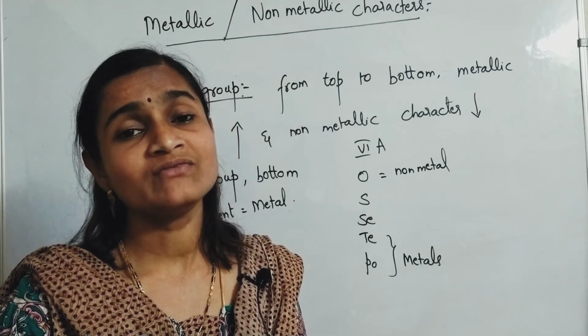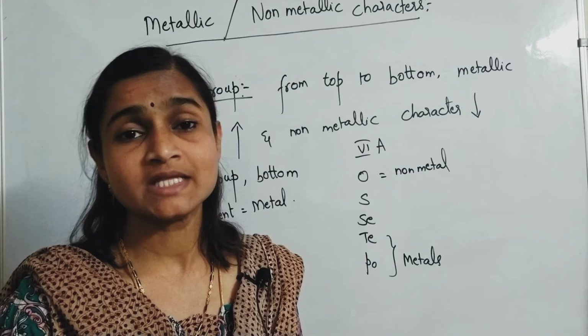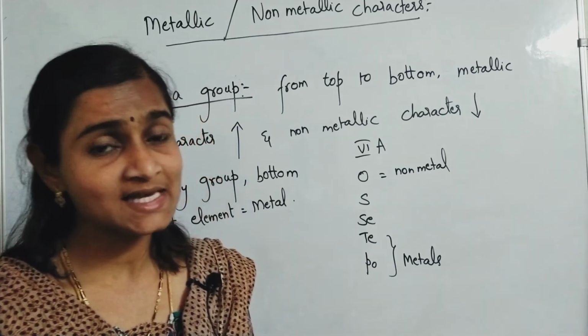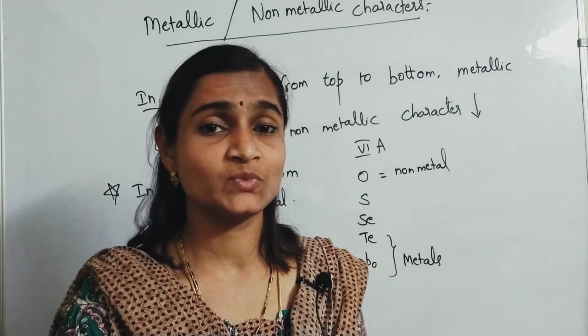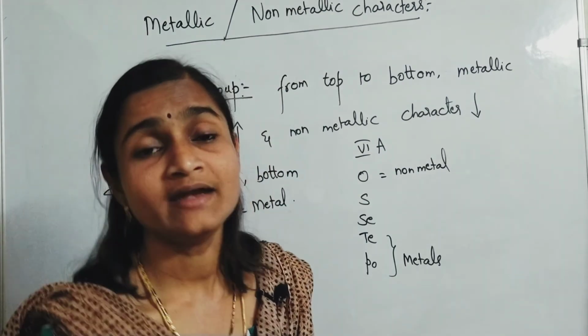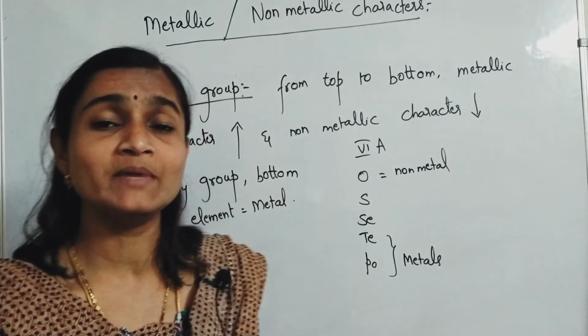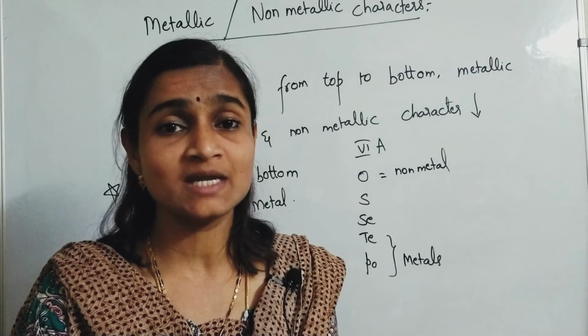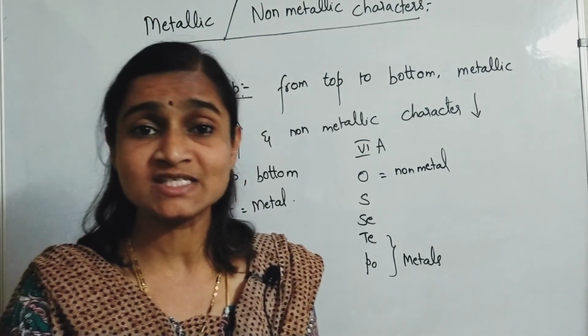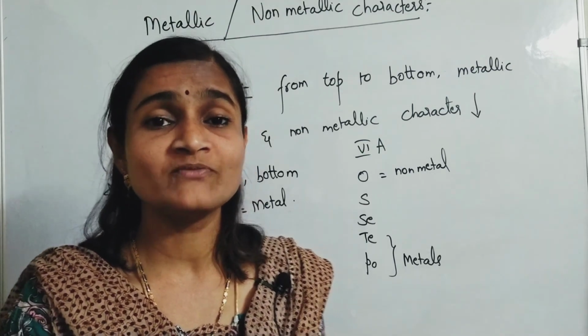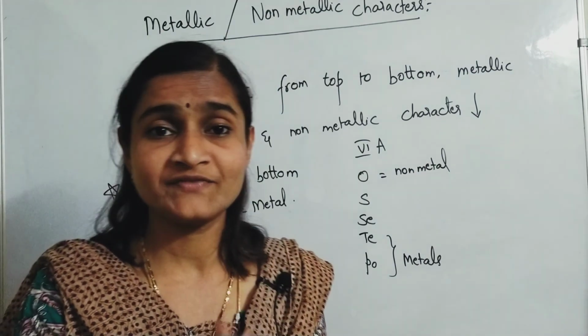Okay, and we have only one topic which is left over, that is about valency. We are going to learn in the next video how valency and certain oxidation numbers of elements vary in groups and periods, and we can finish up with the topic of periodic classification of elements.